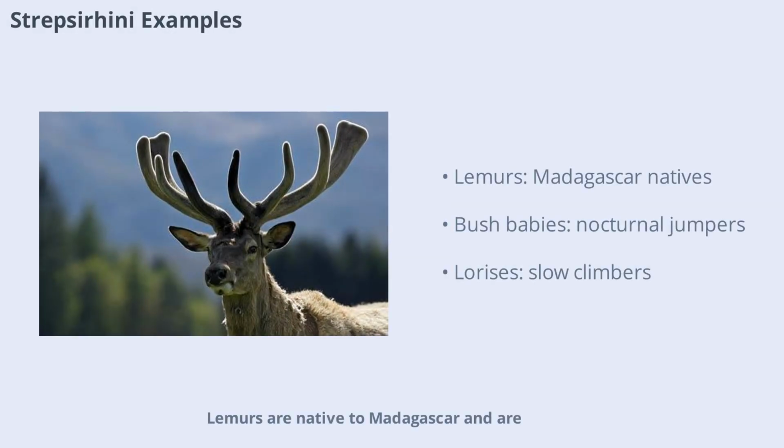Lemurs are native to Madagascar and are known for their large eyes and social behavior. Bush bobbies are small, nocturnal primates with powerful jumping abilities. Lorises and pottos are slow-moving, arboreal primates found in Africa and Asia. Each of these species has evolved unique adaptations for life in the trees.